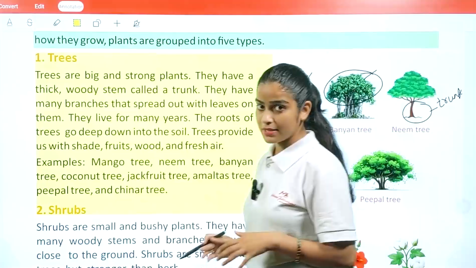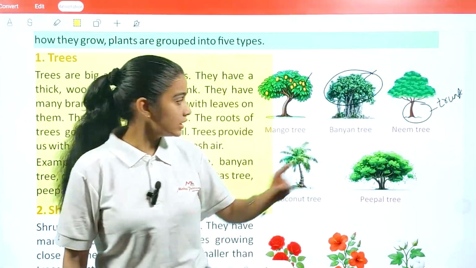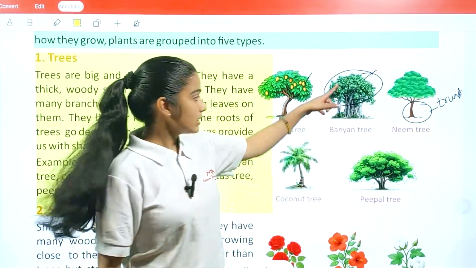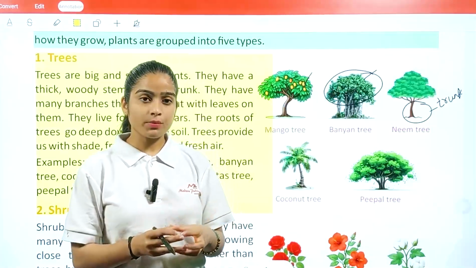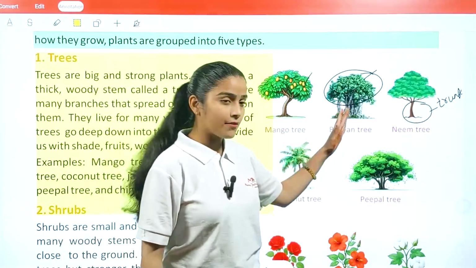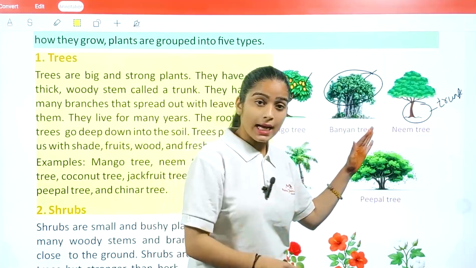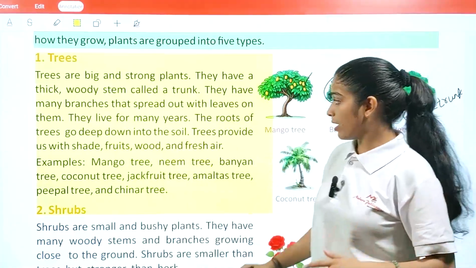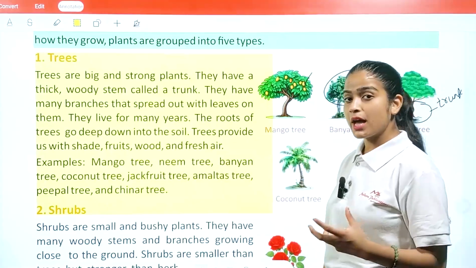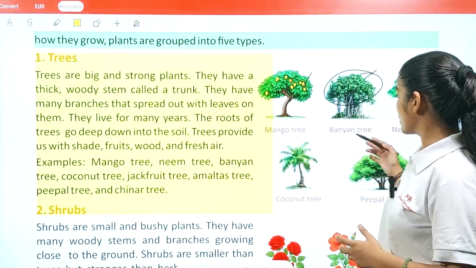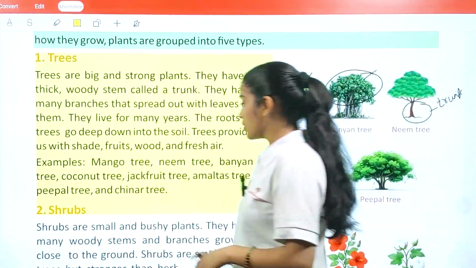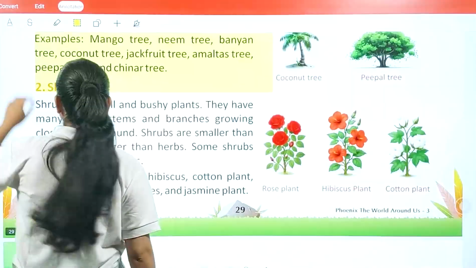Basically, this is how we classify trees. We have a trunk, this part, and a collection of branches, this part. All together this becomes a tree, which is tall in size, as you see. After this, we have long roots inside the soil, and trees are able to give us shade, fruits, wood, and fresh air. The examples we have for trees are mango tree, banyan tree, neem tree, coconut tree, and peepal tree. Next, we are going to learn about shrubs.